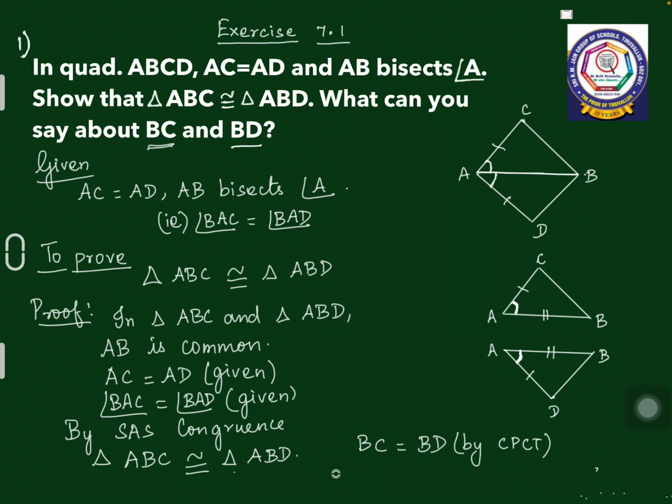In the triangles, AB is common, AC and AD are equal, and angle BAC equals angle BAD because AB bisects angle A. So two sides and the included angle are equal in both the triangles, and by SAS congruence those two triangles are congruent. In congruent triangles, all six elements, that is three sides and three angles, will be equal. So BC and BD also will be equal by CPCT. What is CPCT? Corresponding parts of congruent triangles. Is it clear, children?